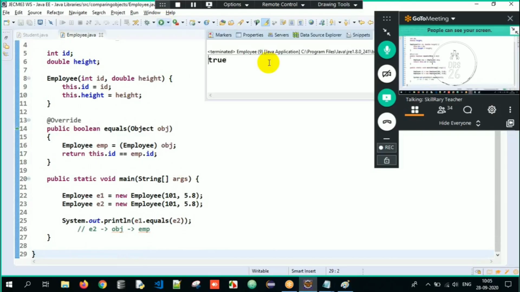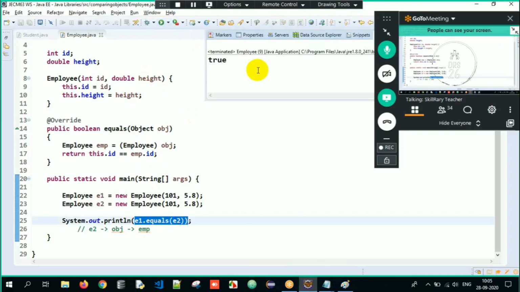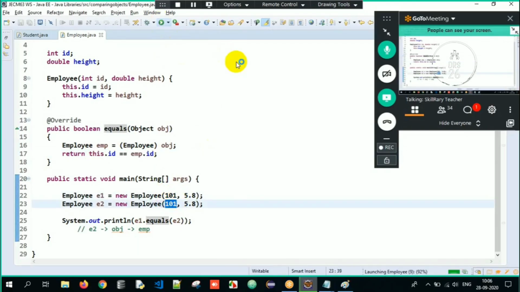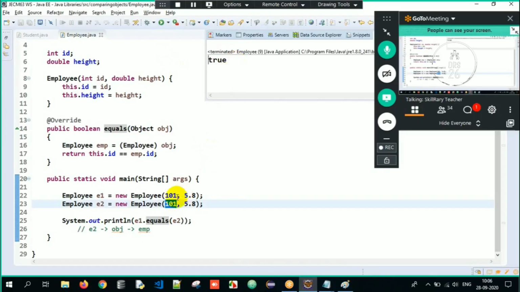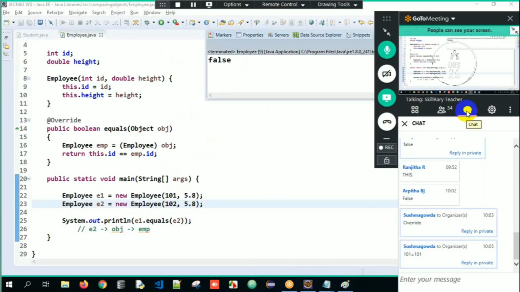Now when I execute it, it will give me true. Why? Because now it is not comparing the addresses or the hash code; rather, it is comparing the ID. I have overridden the equals method to compare the ID. Is the ID 101 equal to 101? Yes, that's the reason it is giving me true here. But what if I give the employee ID as 102 here? Now it will be false, because the IDs are different.